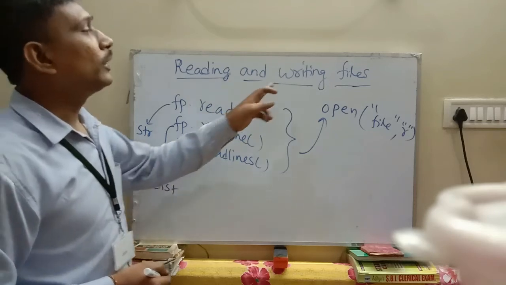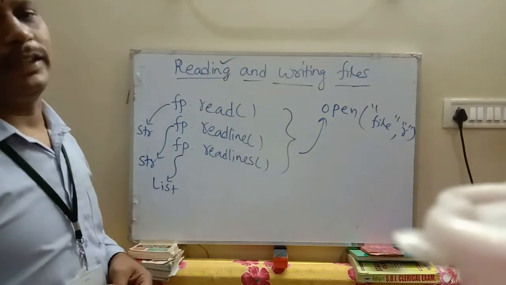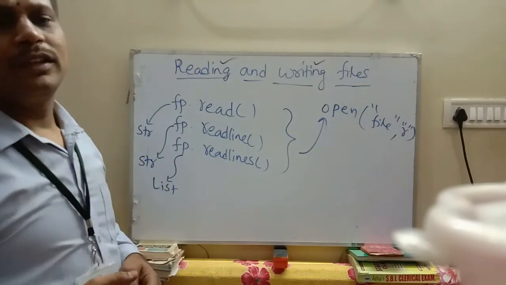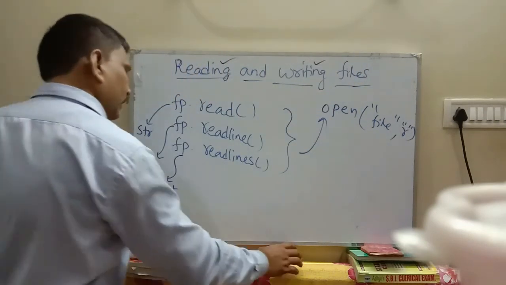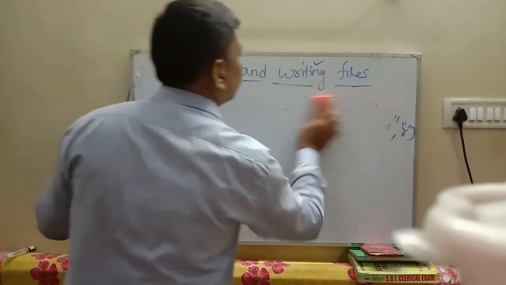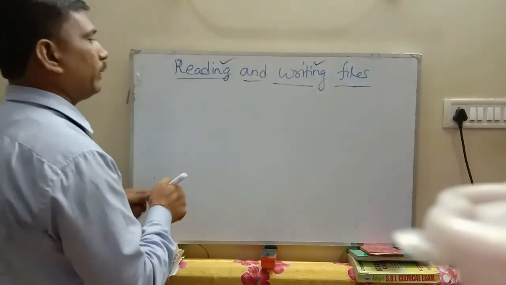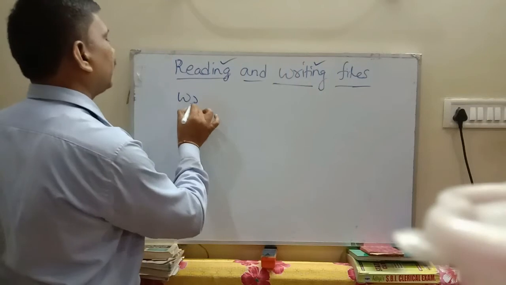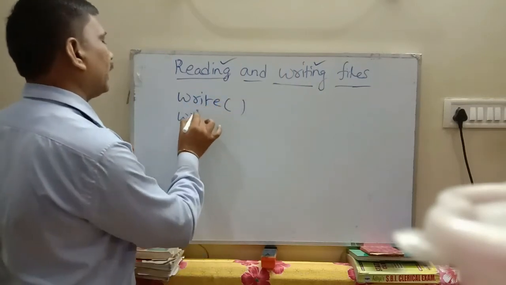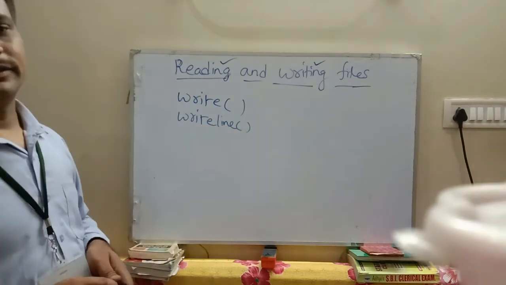Next, coming to writing files. This was the concept of reading data from the file. Next, coming to writing data onto files. When you are writing, there are two methods used: write and writelines.